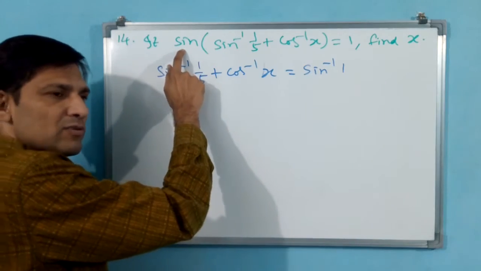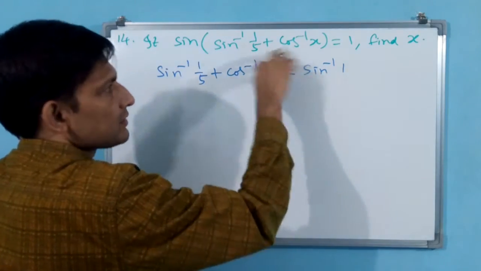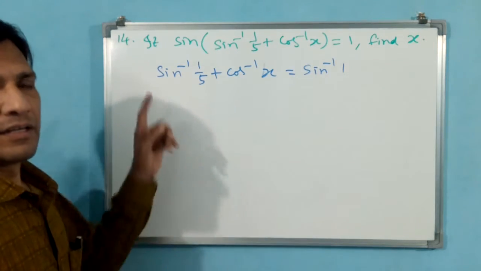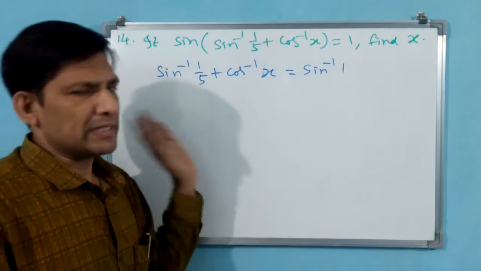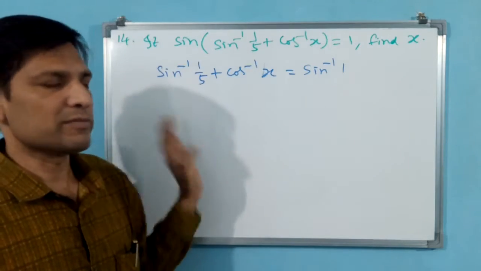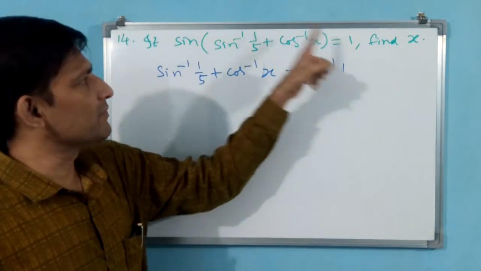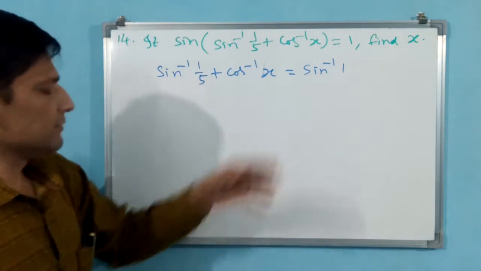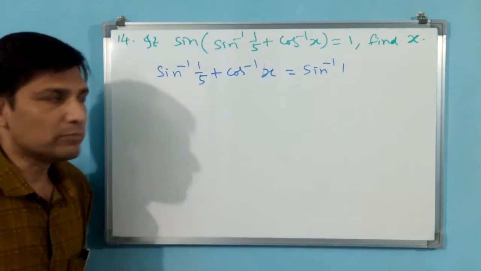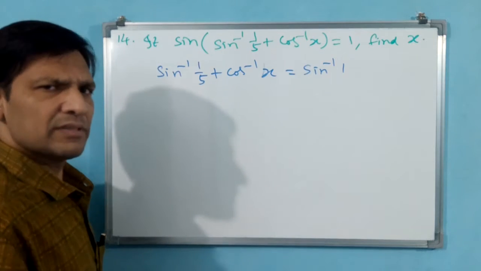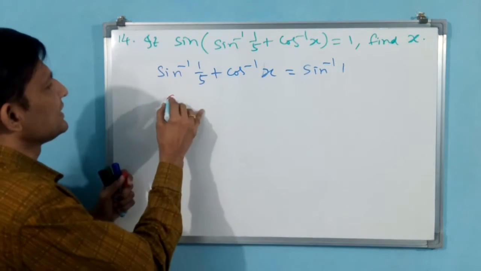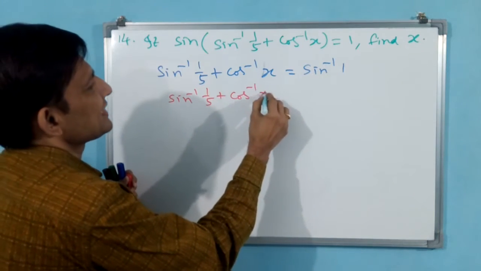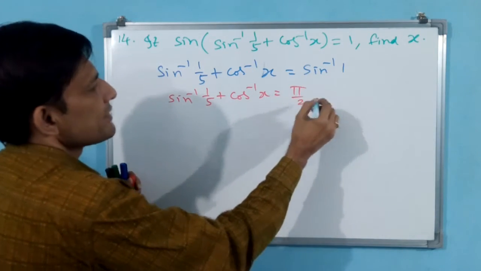From one side to another side, LHS to RHS or RHS to LHS, inverse function goes means this is going to become function. Function goes means inverse function. Now this is a function, if it goes that side, it is going to become inverse function, sin inverse 1. Now sin inverse 1 value we know. What is that value? 90 degree, pi by 2. Right, again sin inverse 1 by 5 plus cos inverse x is equal to pi by 2.